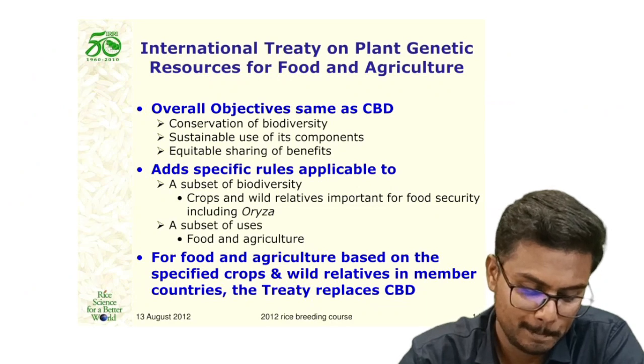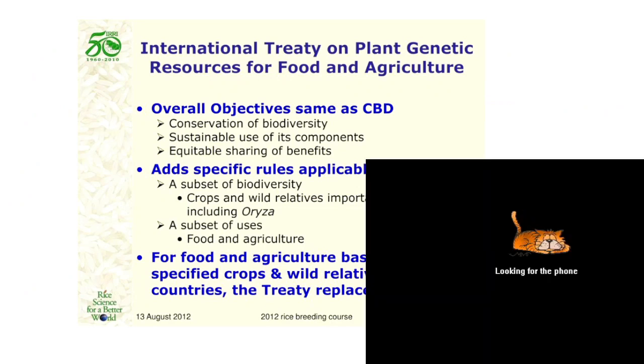All right. So these are the overall objectives of the treaty. It becomes significant because some of the objectives are similar to the Convention on Biological Diversity, that is, conservation of biodiversity, sustainable use of its components, and equitable sharing of benefits. All right.